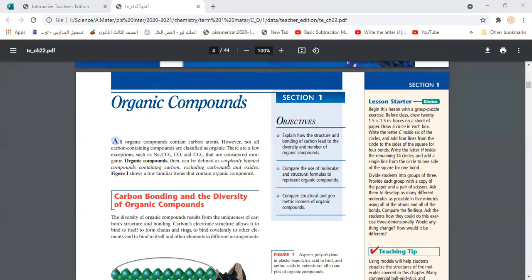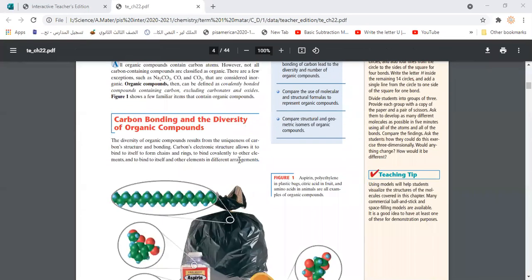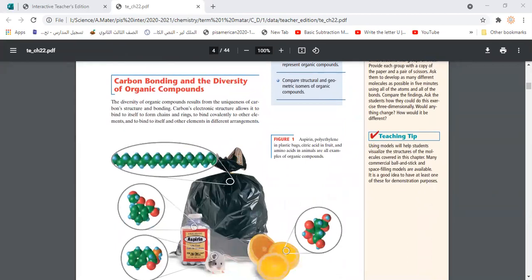Yes. So like this, science started to study these organic compounds, and actually we found that there are an infinite number of organic compounds, different types with different characteristics. So what makes this huge diversity of organic compounds? Why do we find this variety? Actually, that's because of the carbon characteristics. So what makes the carbon able to do this? If anyone can remind me, what is the atomic number of carbon? Anyone remember?